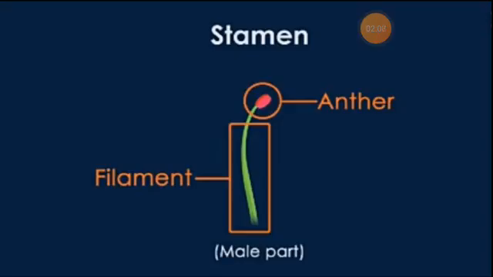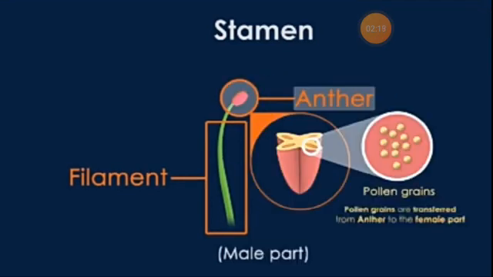Begin with the stamen. It is the male part. It has two distinct parts, the anther and the filament. The anther bears minute round bodies called pollen grains. This plays an active role in reproduction. There is a specific process by which pollen grains are transferred from the anther to the female part of the same or different flower. Now, what is the female part?